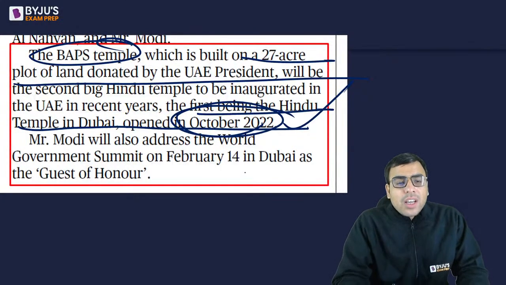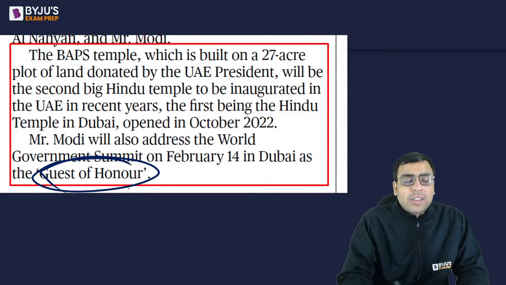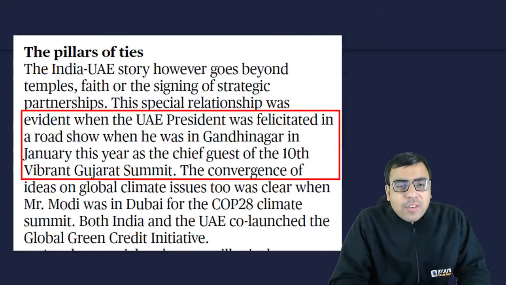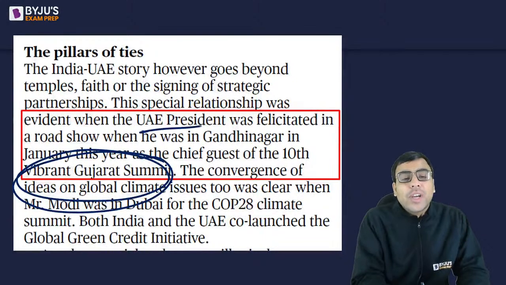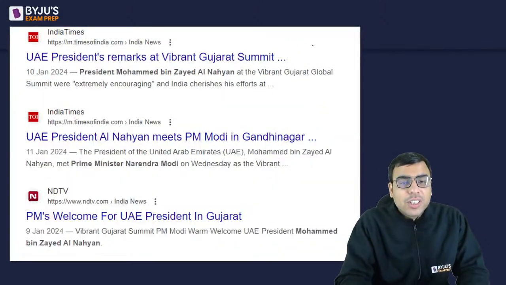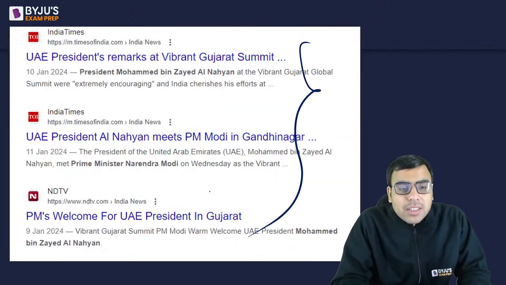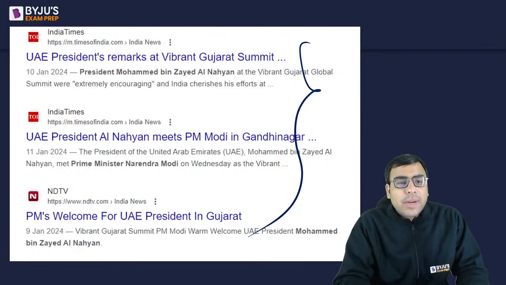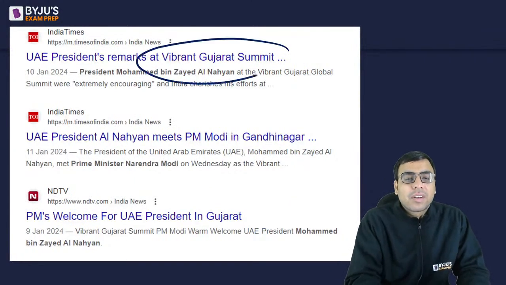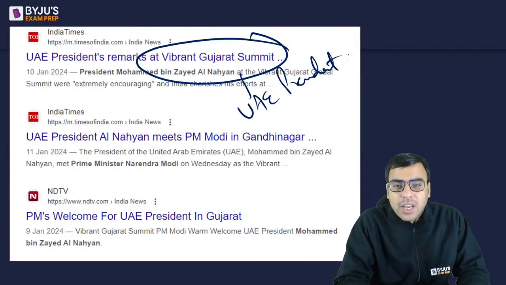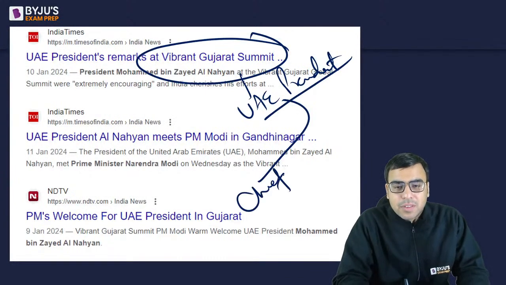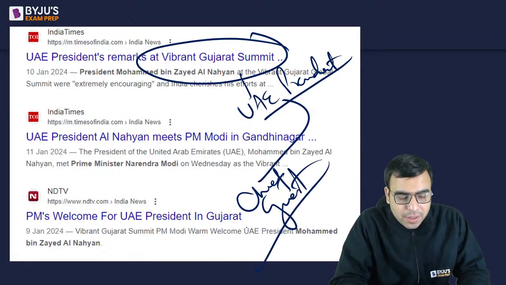Okay. Then PM Modi has been invited as a guest of honor. When the Vibrant Gujarat Summit happened, the UAE president was invited. Yes, it was also in the news when the Vibrant Gujarat Summit happened recently in the month of January. So the UAE president was invited as chief guest. Okay, that is what you should know.